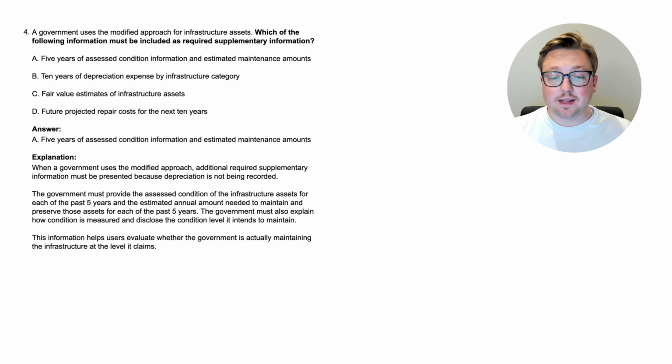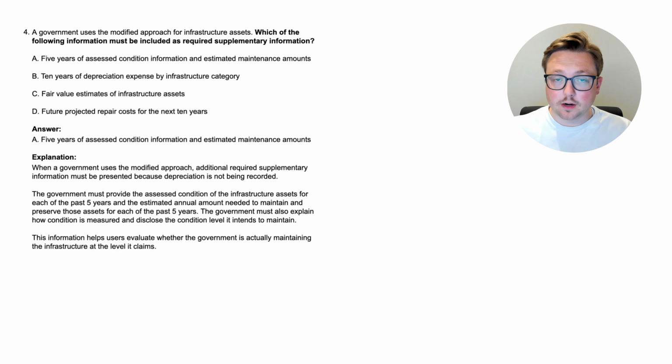The government must provide the assessed condition of the infrastructure assets for each of the past 5 years and the estimated annual amount needed to maintain and preserve those assets for each of the past 5 years. The government must also explain how condition is measured and disclose the condition level it intends to maintain. This information helps users evaluate whether the government is actually maintaining the infrastructure at the level it claims.